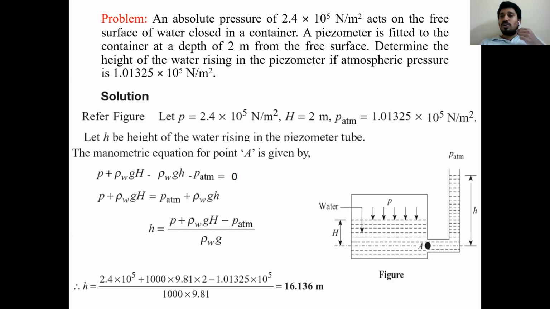P value 2.4 into 10 power 5, plus 1000 water density, 9.81 gravitational constant, 2 meters depth from free surface to the connection where the piezometer is attached, minus P atmosphere 1.01325 into 10 power 5 Pascal, divided by 1000 water density, g 9.81. Finally, you get the height as 16.136 meters. So using that absolute pressure, you see the water rise level in the piezometer is 16.136 meters. So like this we solve problems in piezometers.